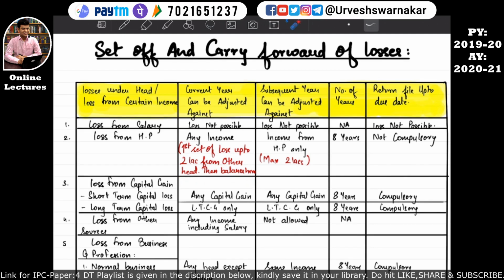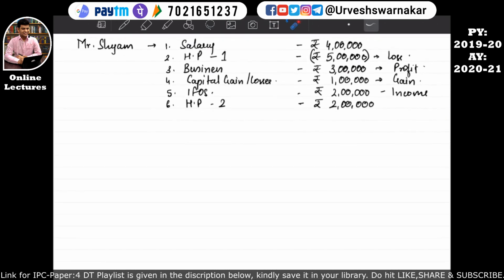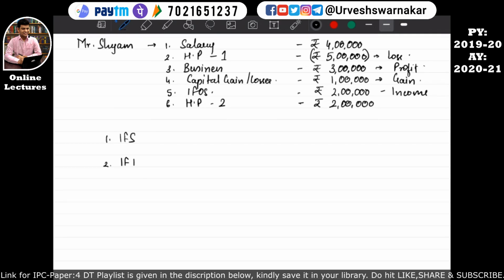So basically what does this mean is, see, we'll write all the heads of income. Income from salary, income from house property. Is there an income from house property? Yes, there is an income from house property. Then third, income from other sources. Is there an income from other sources? Yes. Fourth, income from capital gain. Is there an income from capital gain? Yes. Then fifth, we'll write income from PGPP, that is business and profession. I hope this is quite clear.